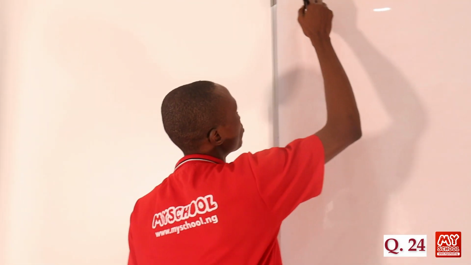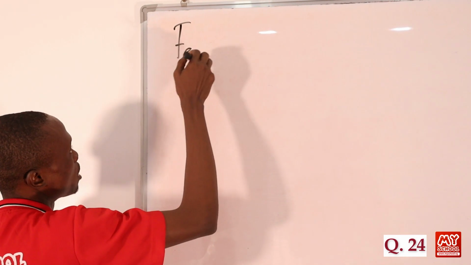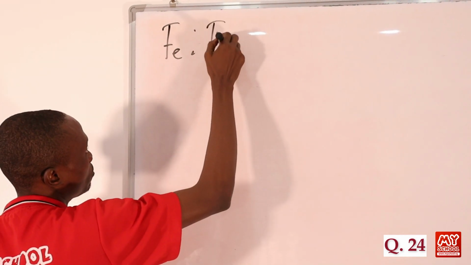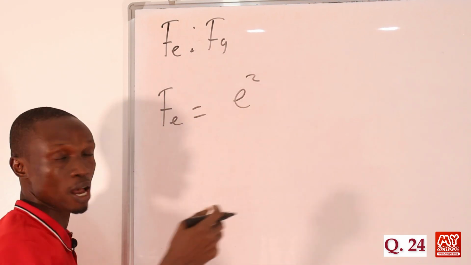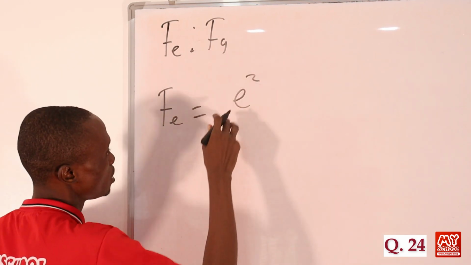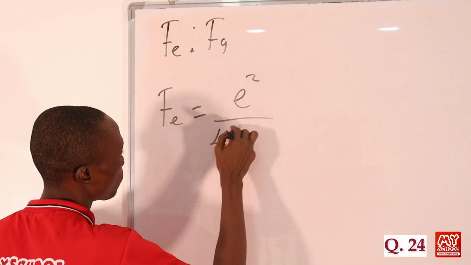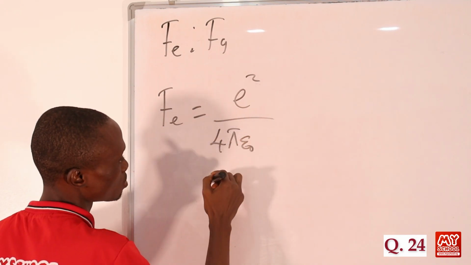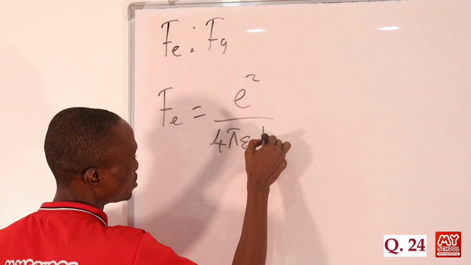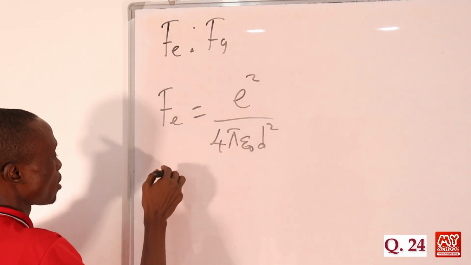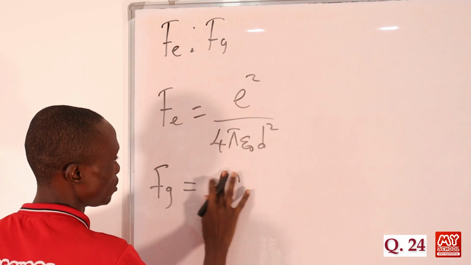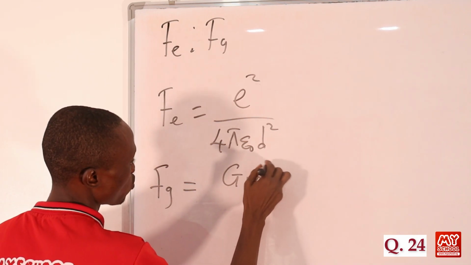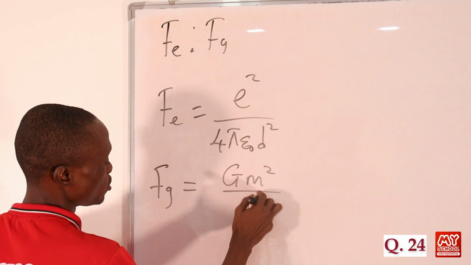So we are actually looking for the ratio of Fe to that of Fg, right? But Fe is given as e squared, because we are asked to take the charge as e, all over 4 pi epsilon naught d squared. And that of Fg, which is the gravitational force, is given as G m squared all over d squared.